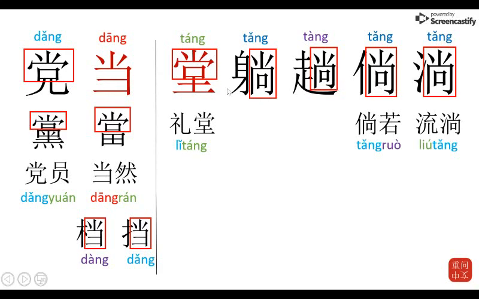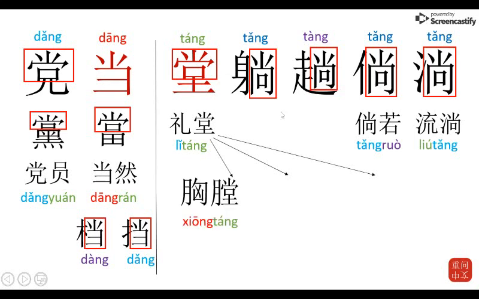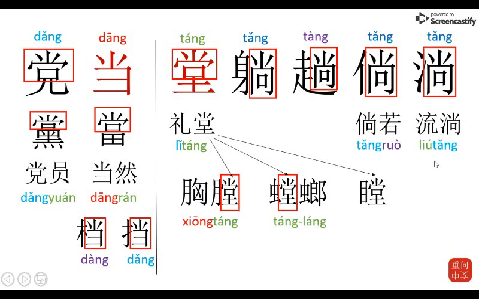So as you can see, tang, the first tang, I also highlighted in red because it also gives its sound to several other characters. Xiong tang, okay, meaning chest. Okay, you can see the character element of tang here on the right, and tang lang, okay, meaning a praying mantis, also here on the right. And lastly, to this character, chang, okay, which is another way of saying to stare.